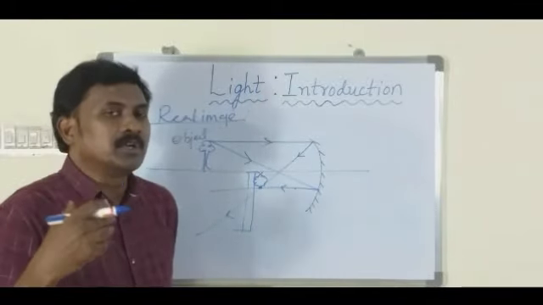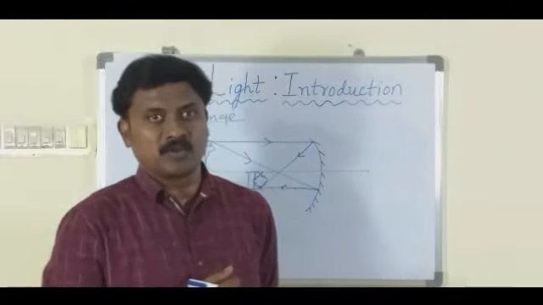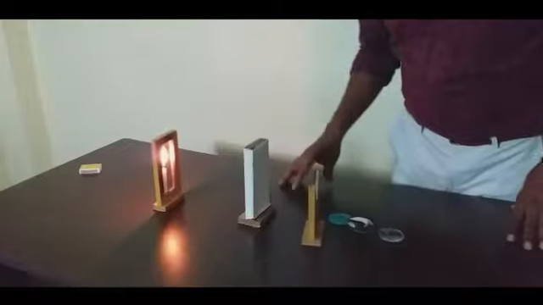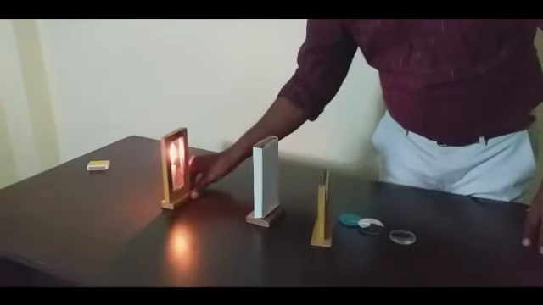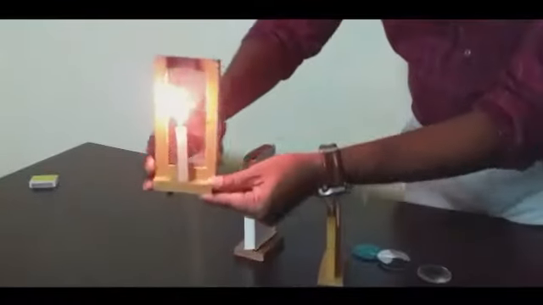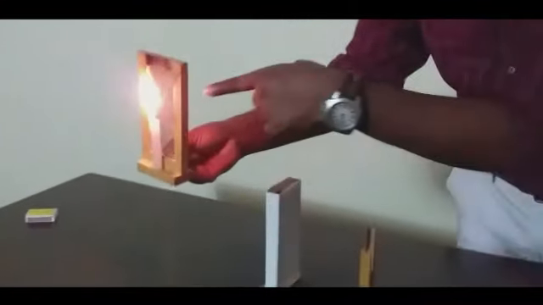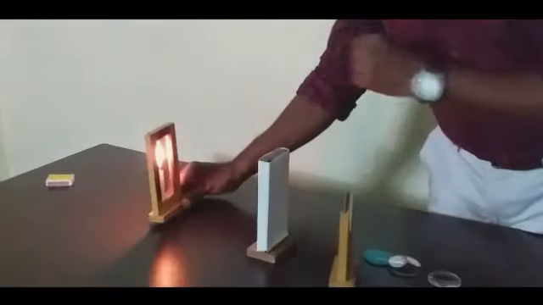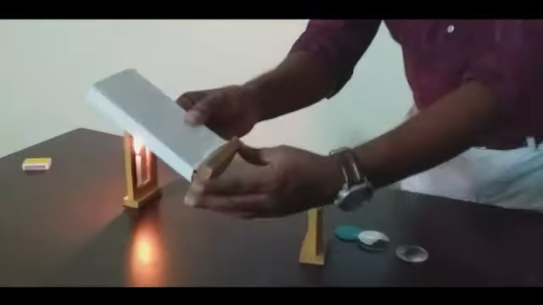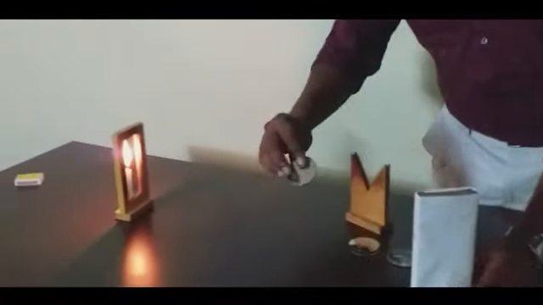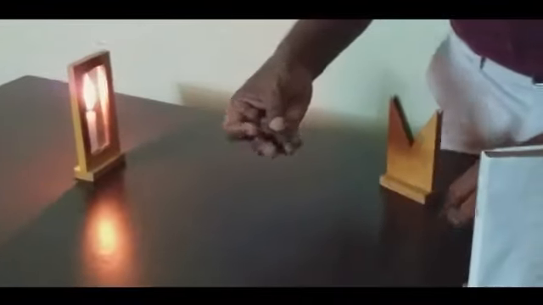Now I would like to show you how the real image is formed. Dear students, here I am making a small attempt to show the formation of a real image. This candle acts like a source of light, and this mesh acts like an object. This is a screen, and I have different mirrors here. This is a concave mirror and this is a convex mirror.